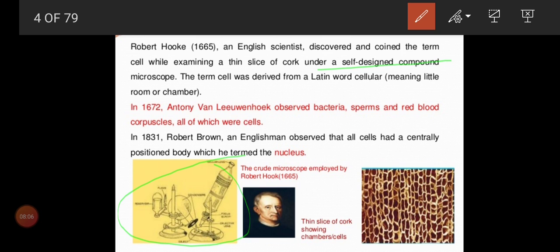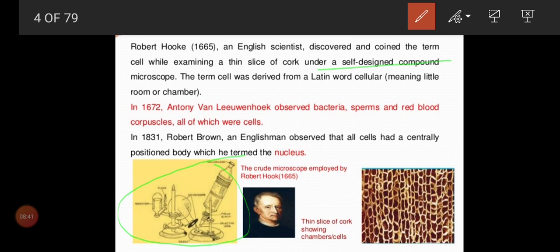This is a little bit complex, but nowadays we have a light microscope or compound microscope, which is a little bit advanced and can see objects quickly. But that was not the case with the self-designed one, because it was in the 16th century, so obviously you cannot see any modern technique. Is that clear, children? So here what you want to remember: Robert Hooke designed one compound microscope, and with that he observed a thin slice of cork. With that he could see a little room-like structure, and he called it a cell.